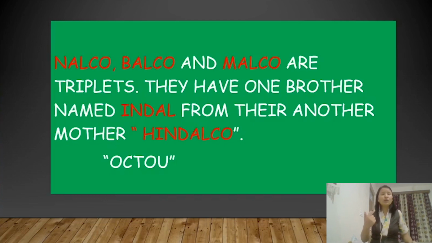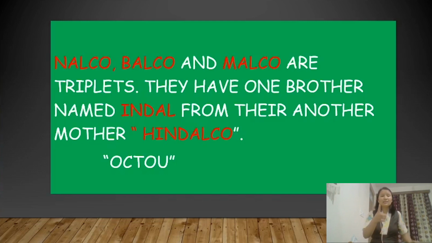So Nalco, Balco, Malco, these are the triplets. Triplets are babies which are born at the same time. And they have one brother named Indal from another mother called Hindalco. Now in this story you can see that there are 5 characters. This is just a story composed by me to make it easier for you to remember the names of the aluminum industries.